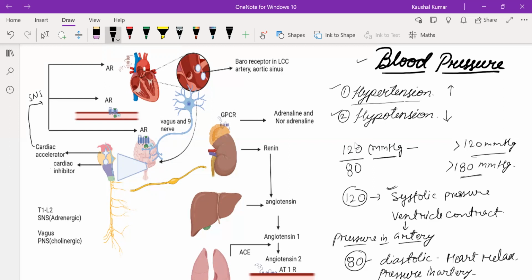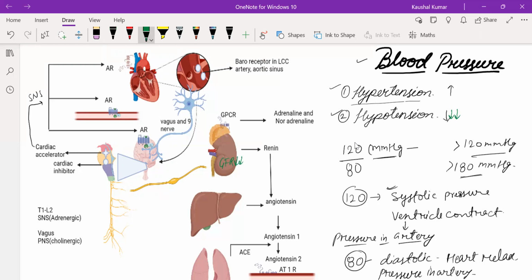This is the short pathway, or we can say the fast response. The delayed response is given by the kidney because of the hypotension. If hypotension occurs, then the GFR, glomerular filtration rate, will also decrease.